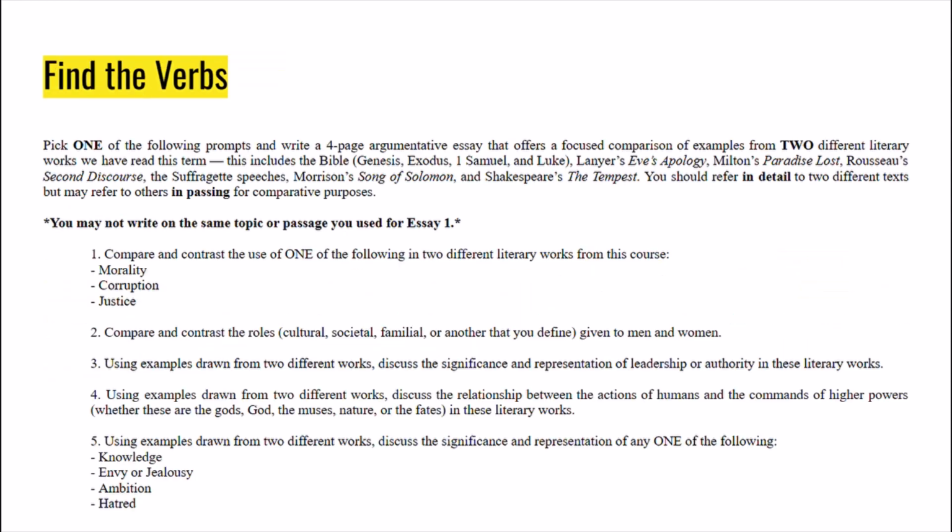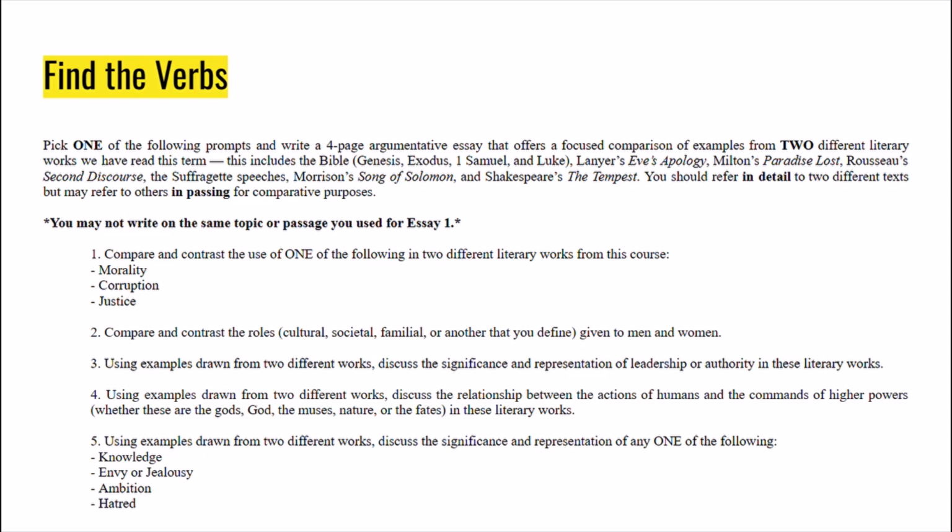Okay, next prompt. Pick one of the following prompts and write a 4-page argumentative essay that offers a focused comparison of examples from two different literary works we have read this term. This includes the Bible, Lanyer's Eve's Apology, Milton's Paradise Lost, Rousseau's Second Discourse, the Suffragette Speeches, Morrison's Song of Solomon, and Shakespeare's The Tempest. You should refer in detail to two different texts, but may refer to others in passing for comparative purposes. And then, of course, at the bottom you have all the prompts.